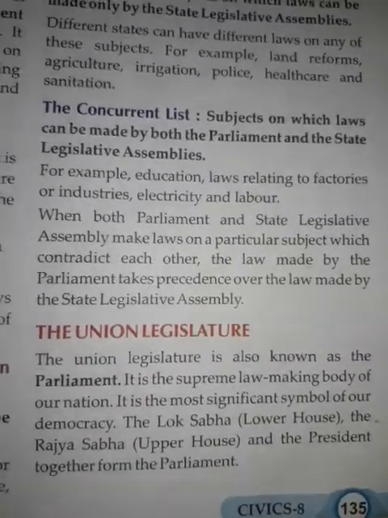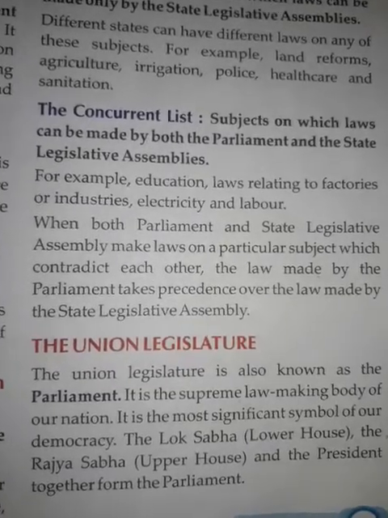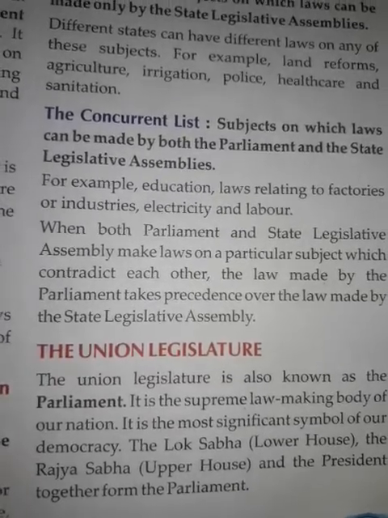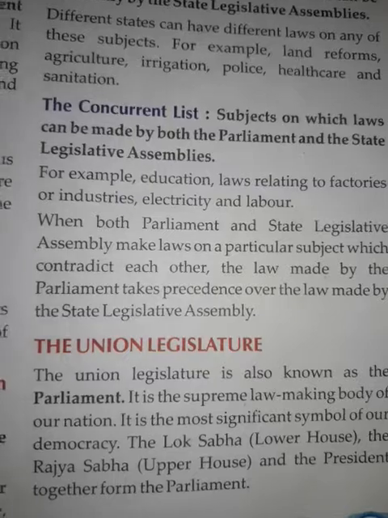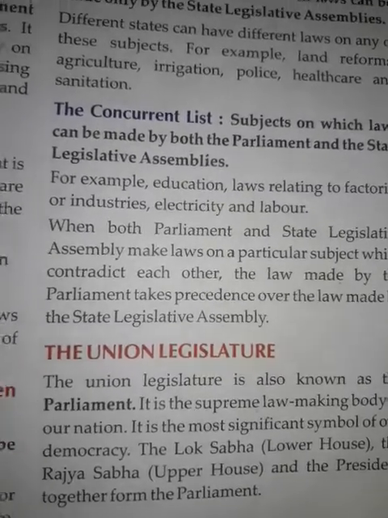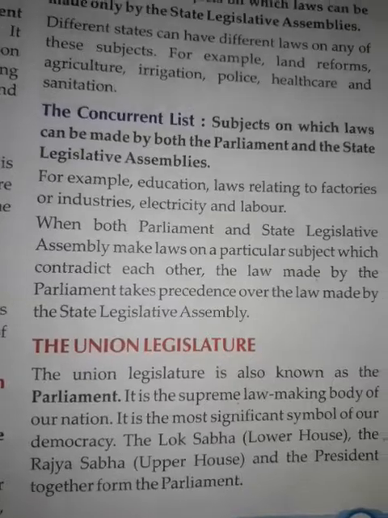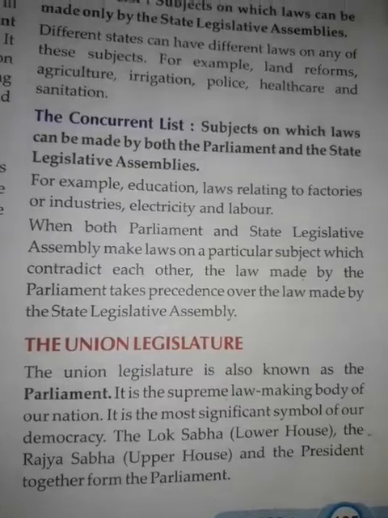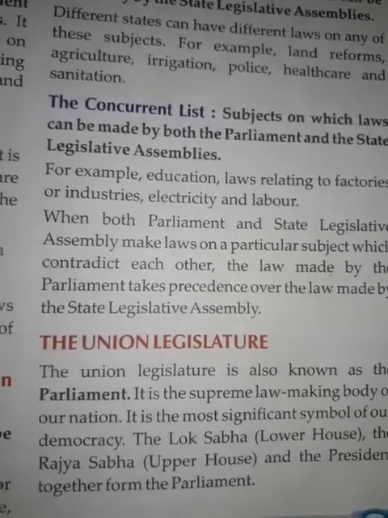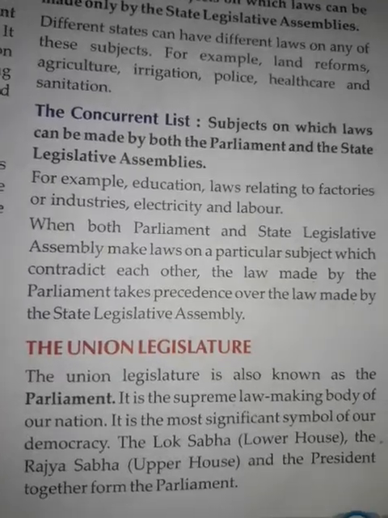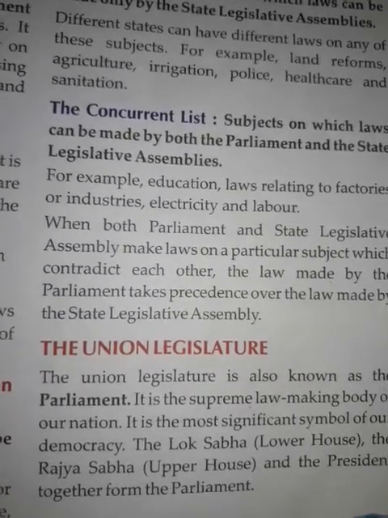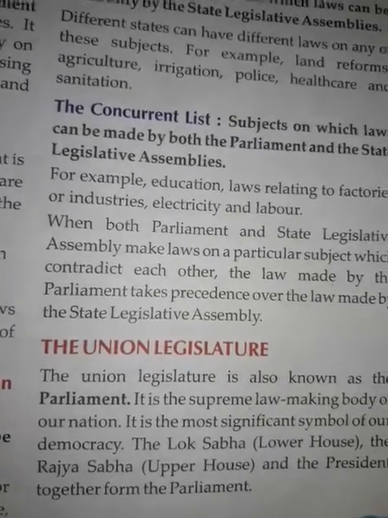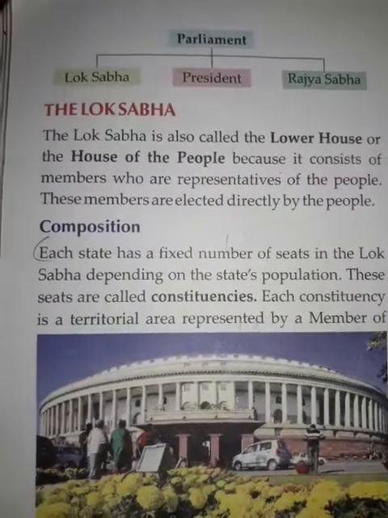Now the union legislature. Union legislature is also known as parliament or Sansad. It is the supreme law making body. You have seen in TV also about the union legislature, about the parliament. It is a bicameral house which consists of Lok Sabha and Raj Sabha. Raj Sabha is the upper house and the Lok Sabha is the lower house, and the president together form the parliament.